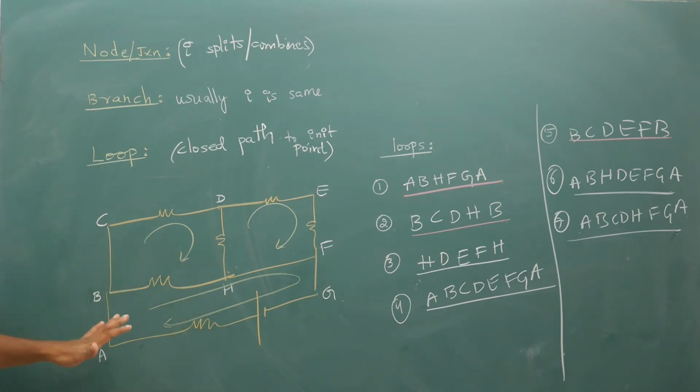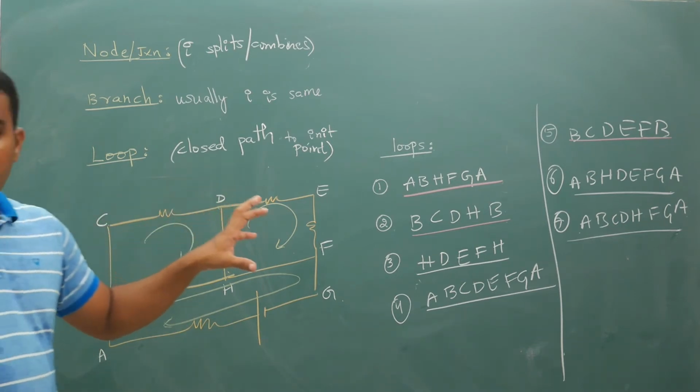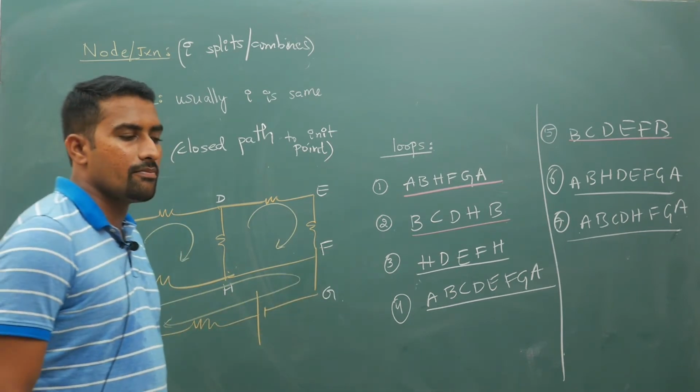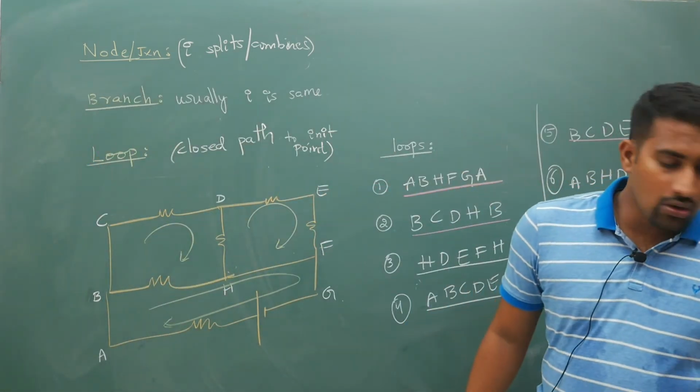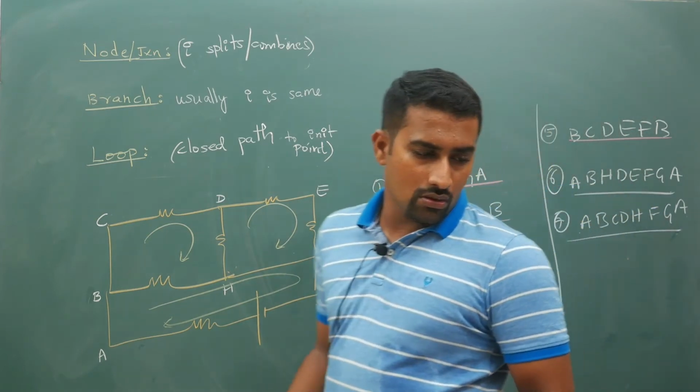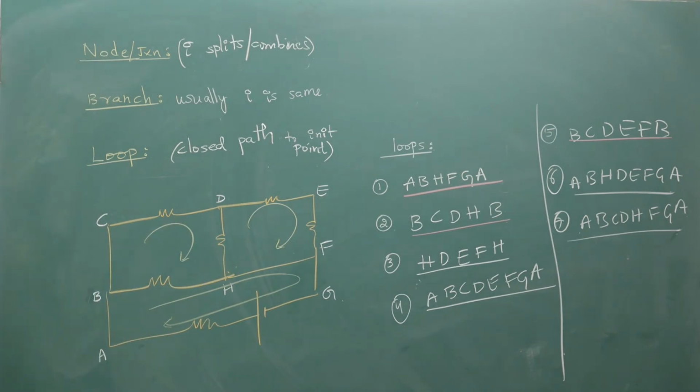But remember that a loop is a closed path where you start and end back at the same point. So your start and end will be the same for a loop. Loop is nothing but a closed path.